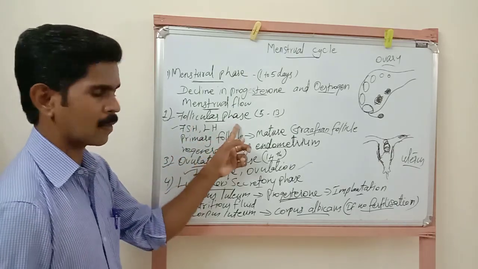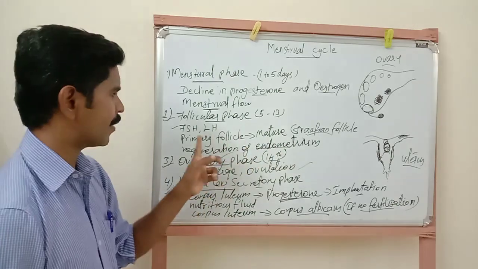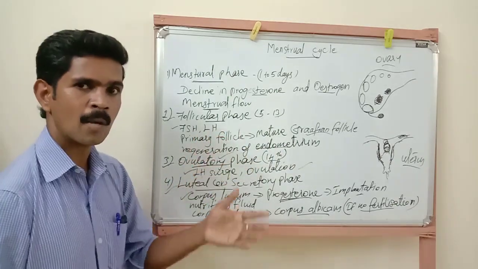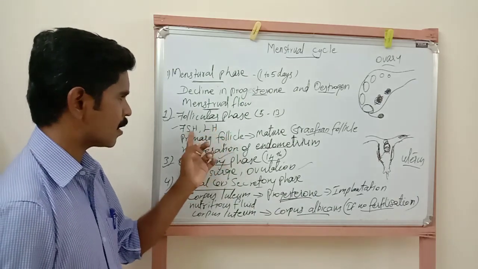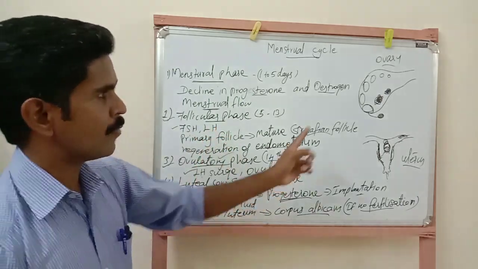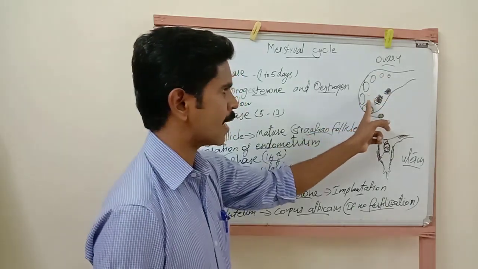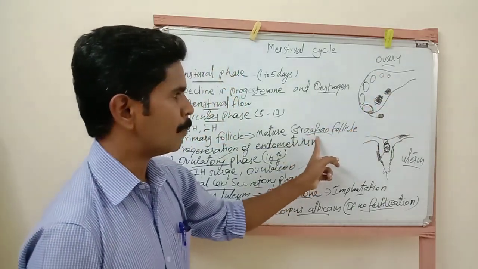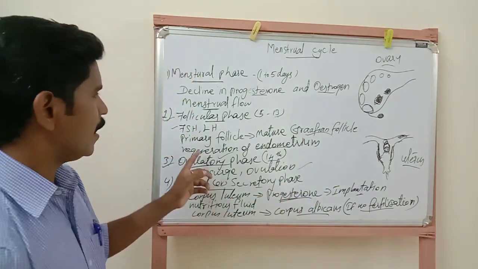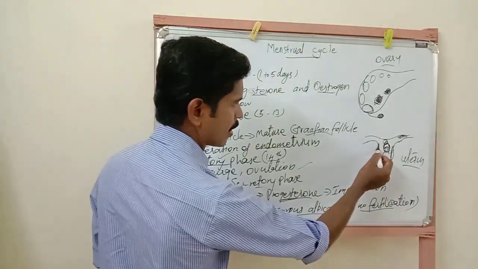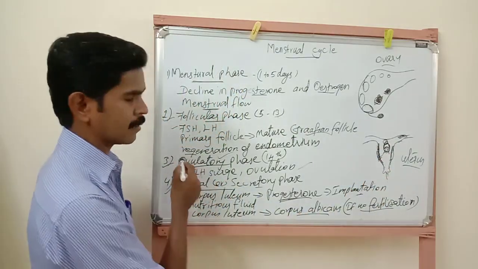The second one is follicular phase, 5th to 13th days. During this time, the amounts of FSH and LH, these two hormones, are increased. Because of the increased production of these two hormones, the primary follicles which are present inside the ovary grow in size, and finally are converted into mature Graafian follicle. At the same time, the uterus endometrium also regenerates, meaning it is formed again.